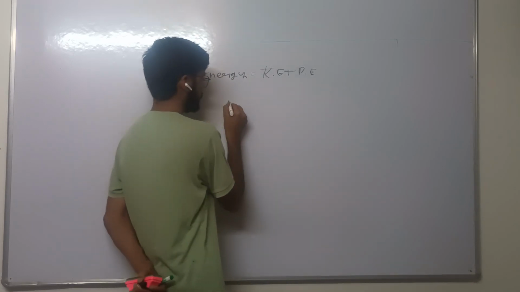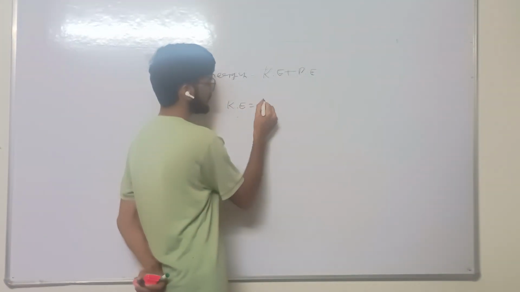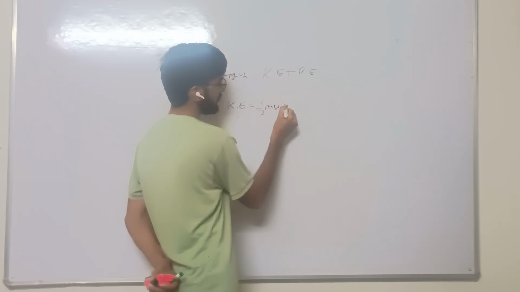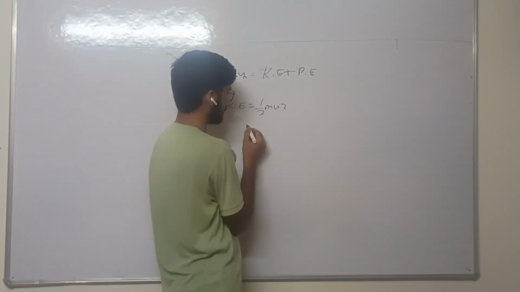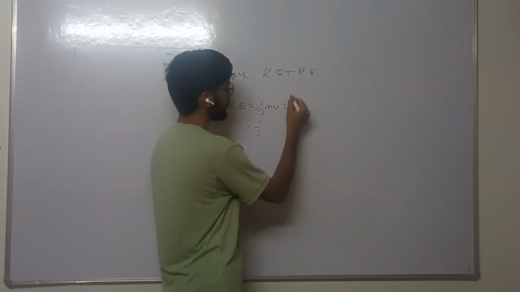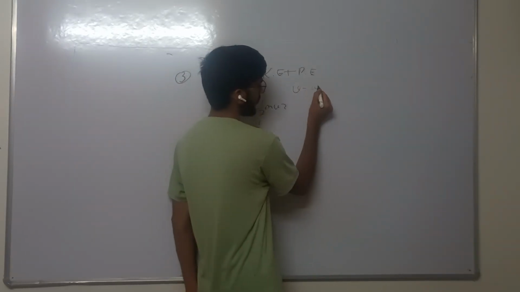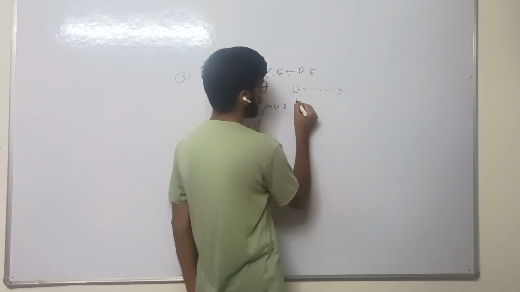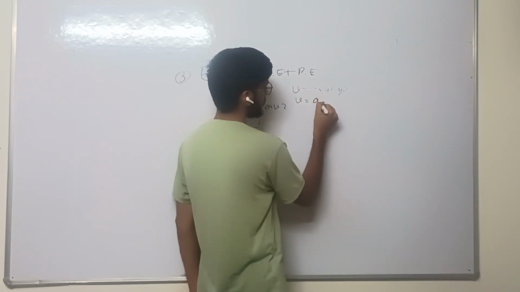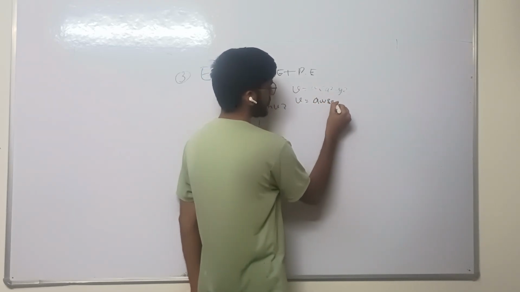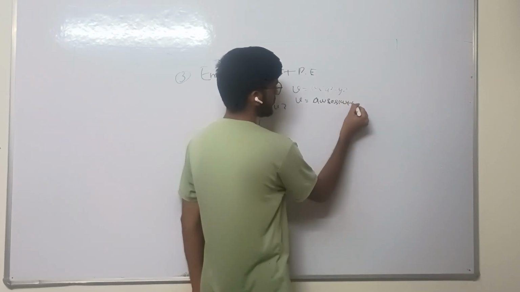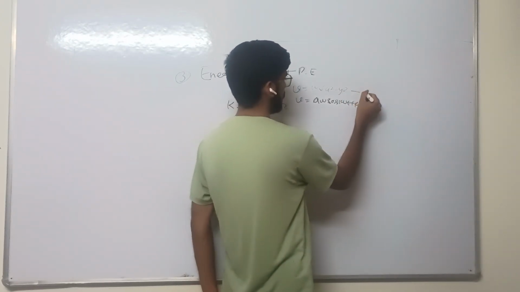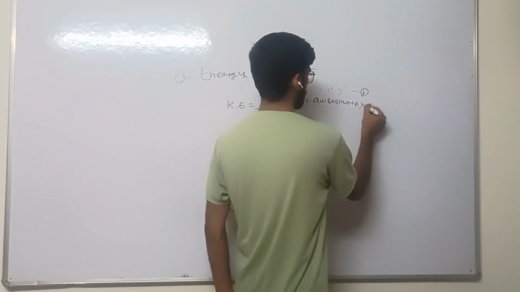Okay, so we know the simple formula of kinetic energy, 1/2 mv square. We know that v equals omega under root a square minus y square, and v equals a omega cos(omega t plus phi). We have two equations of velocity of particle in simple harmonic motion.